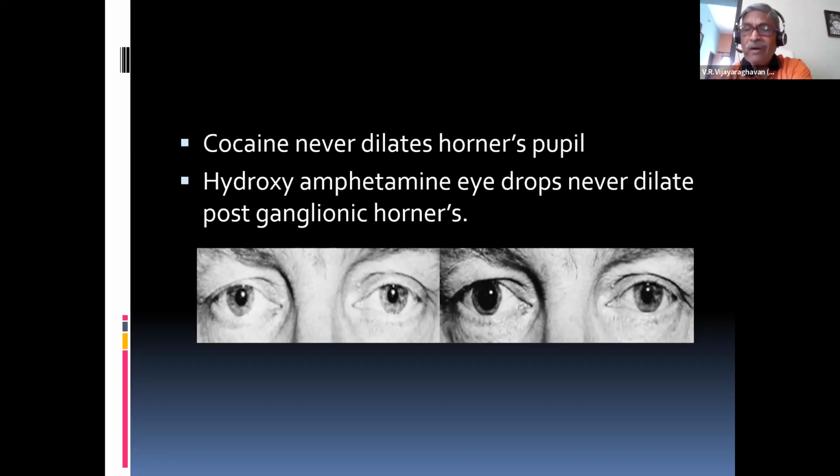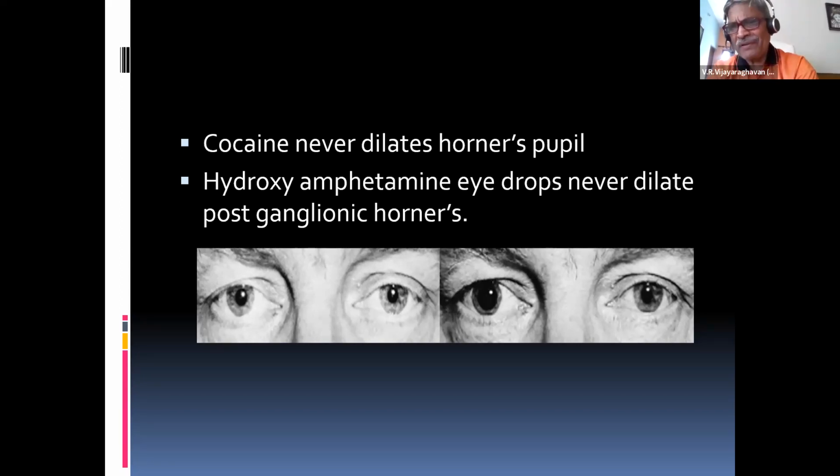But the problem is, I want to know if there is any pharmacological test. I want to know whether the preganglionic area before the superior cervical ganglion is involved or the postganglionic area is involved in the pathway. It's a classical question. For exam purposes, we use hydroxyamphetamine drops. You can use it to differentiate whether the problem is preganglionic or postganglionic, that is, before or after the superior cervical ganglion. Now I'll tell you.